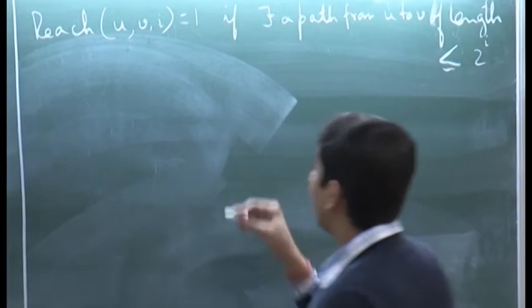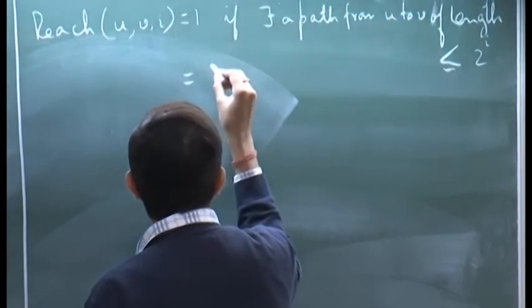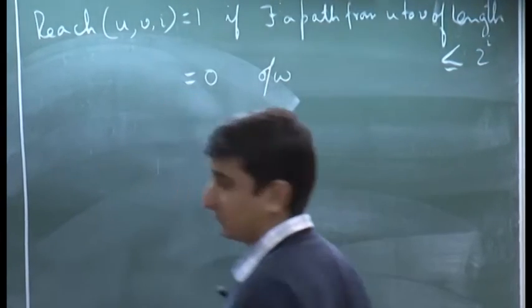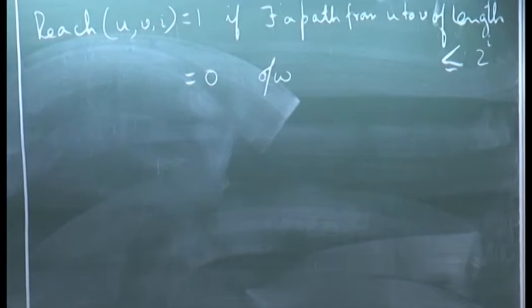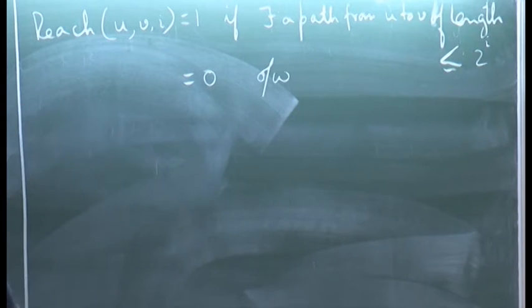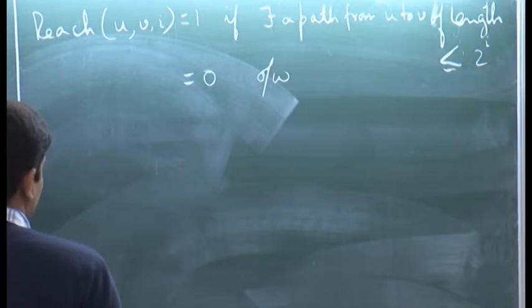And we say that this predicate evaluates to 0 otherwise. So, either there is no path or the shortest path has length greater than 2 to the power i.